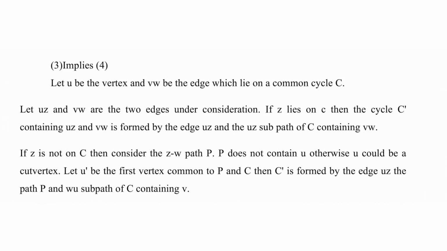If z is not on C, then consider the zw path P. P does not contain u, otherwise u would be a cut vertex. Let u' be the first vertex common to P and C. Then C' is formed by the edge uz, the path P and the wu subpath of C containing v.